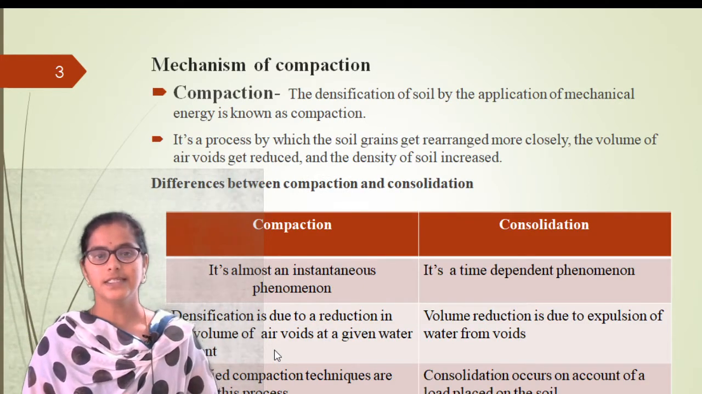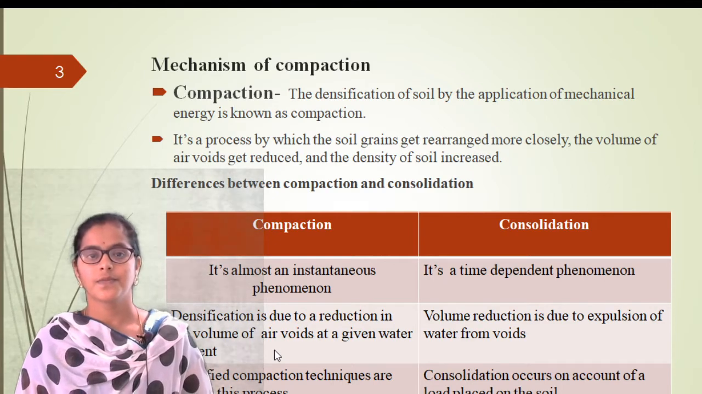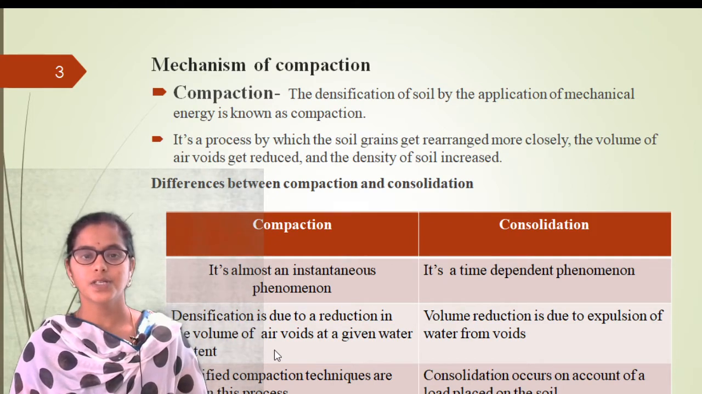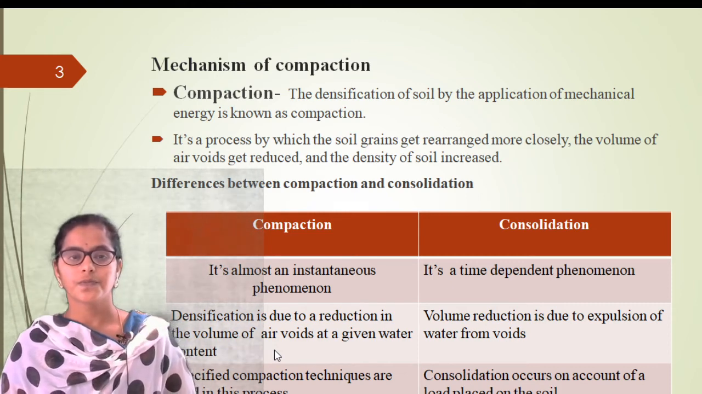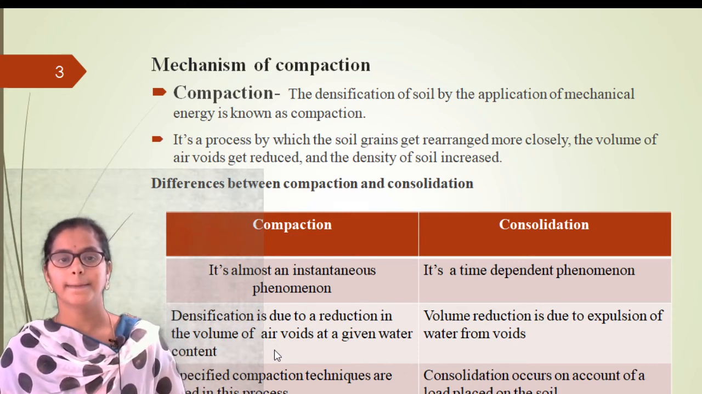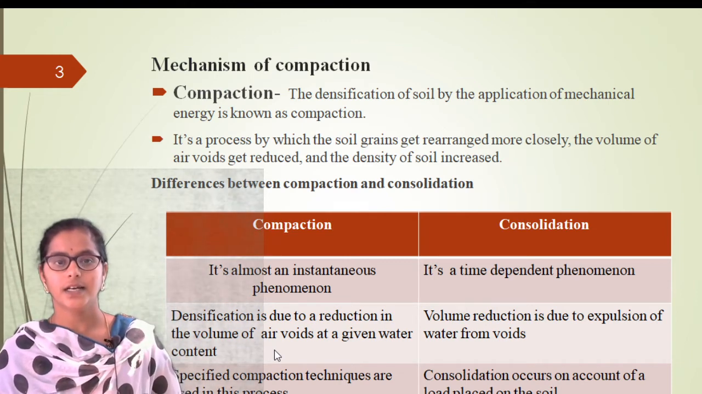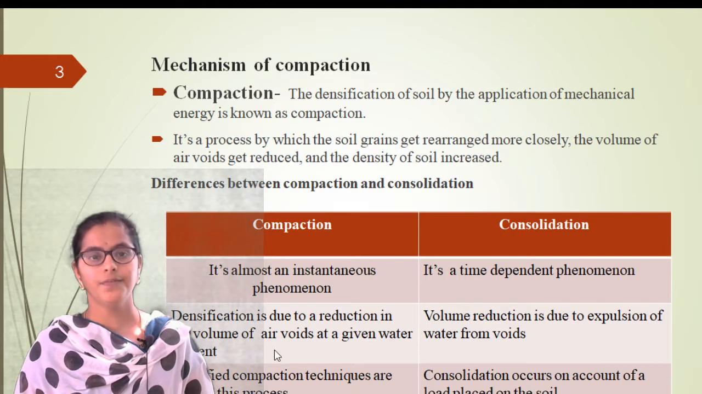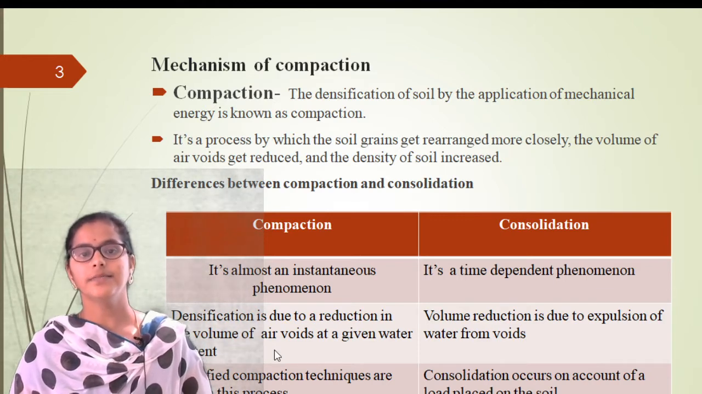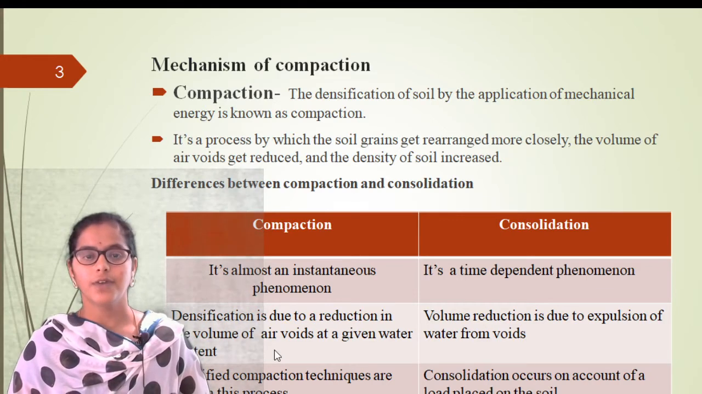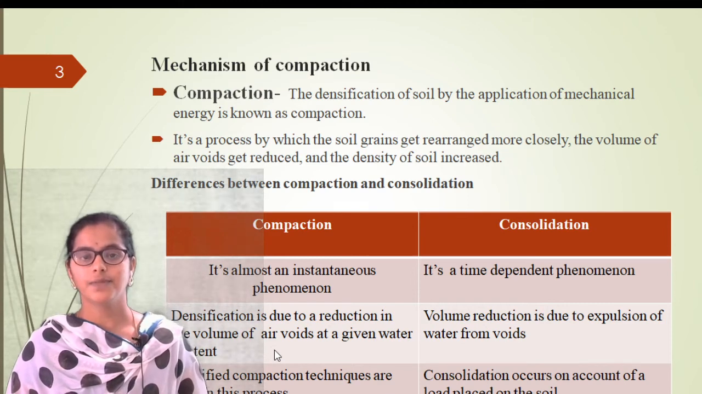So, compaction is the process of removing air voids from the soil. So, it is the manual method, right? Or else we can say artificial method. By using machinery or equipment, we can remove the voids from the soil. That process is called compaction.